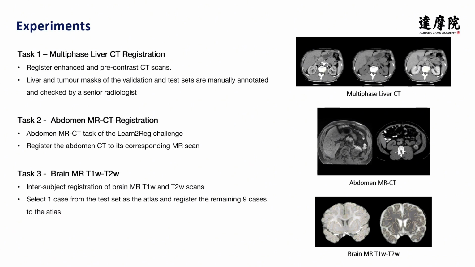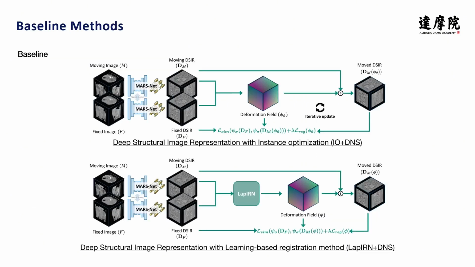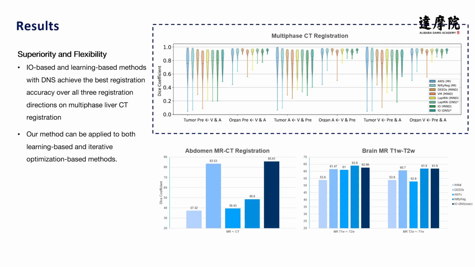We extensively evaluate our method on three multimodal registration tasks, including multi-phase liver CT registration, abdomen MR-CT registration, and brain MR T1-T2 registration. We demonstrate that the deep structural image representation can be used with instant optimization and deep learning-based registration methods. Both methods with DNS achieve the best overall registration accuracy on multi-phase liver CT registration, outperforming three conventional registration methods and two SOTA learning-based methods.